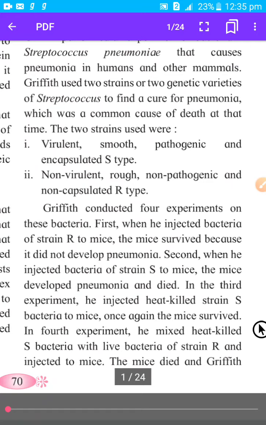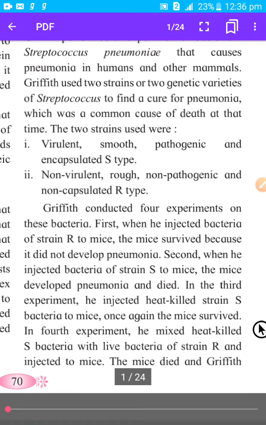So they were doing research on this bacteria because it was very dangerous and it was causing pneumonia in human beings, which was leading to death. That's why they were studying these two bacteria, and there were two strains, meaning two types or two genetic forms of this bacteria.